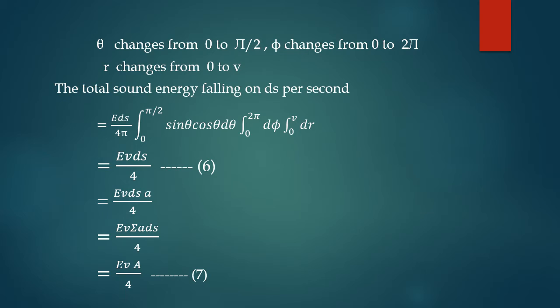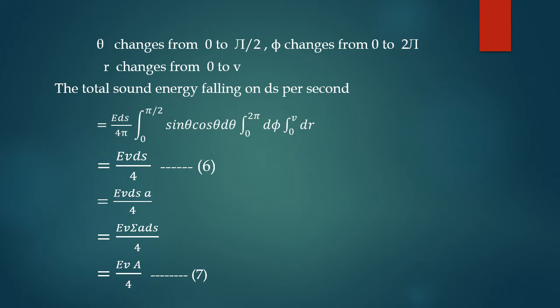If A is the absorption coefficient of the wall AB, of which ds is a part, then sound energy absorbed by ds in 1 second is equal to E v ds A divided by 4. Therefore, total sound energy absorbed per second by the whole enclosure, the entire hall, is equal to E v summation A ds divided by 4.